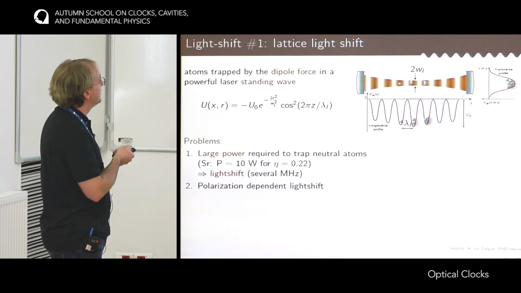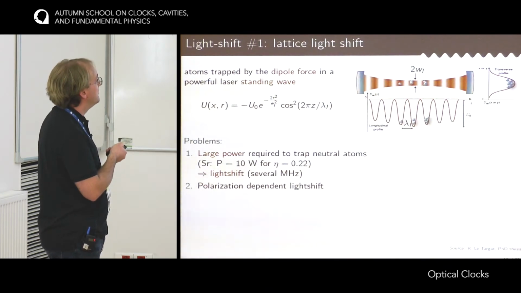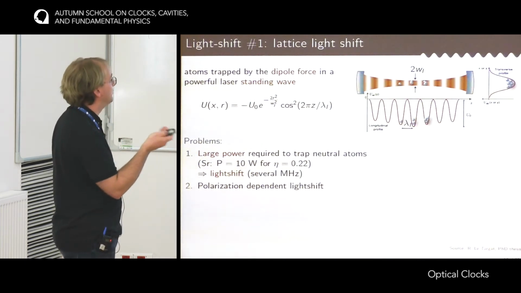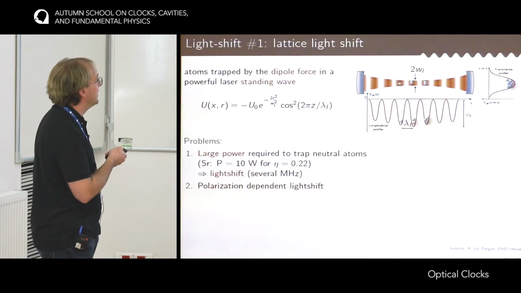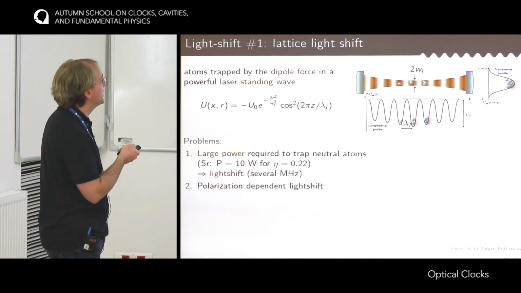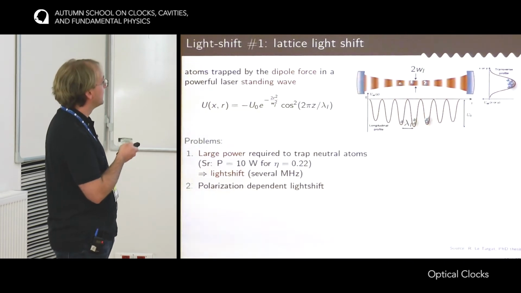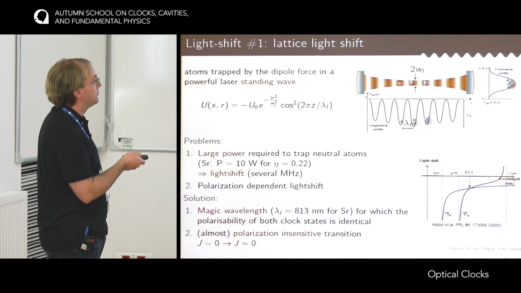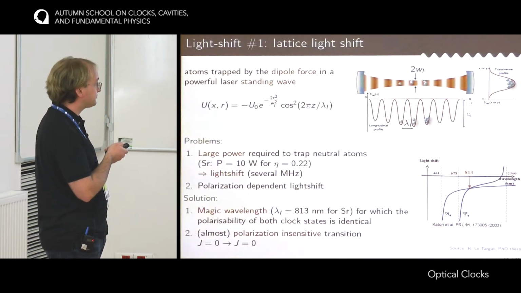The second difficulty is that this light shift may depend on the polarization of the trapping light itself. And so if the polarization of the light is fluctuating, then this light shift of several megahertz may change with time. The solution for this that was invented by Professor Katori in the early 2000s is the magic wavelength.